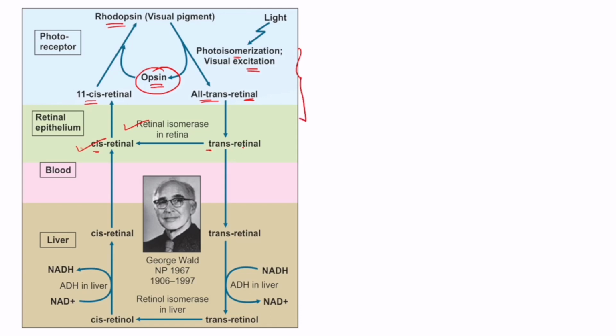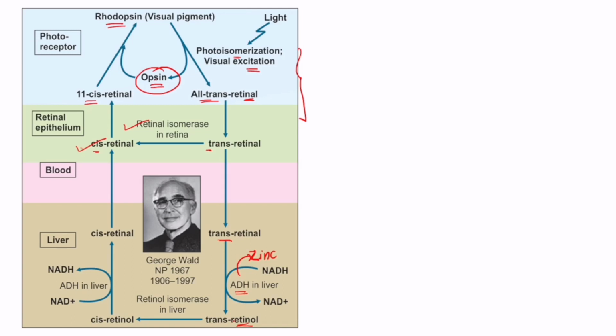And now what happens है, जब ये जो cis trans retinal है, when it then travels to the liver, so in the liver this trans retinal gets converted into the retinol. This is an NADH dependent process, and during this alcohol dehydrogenase enzyme is being utilized. So alcohol dehydrogenase enzyme contains zinc. So in that case, zinc also plays a very important role.